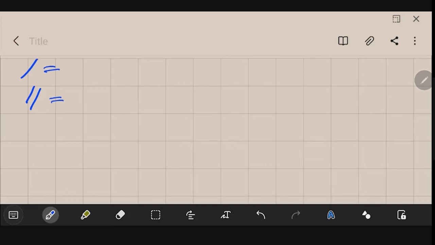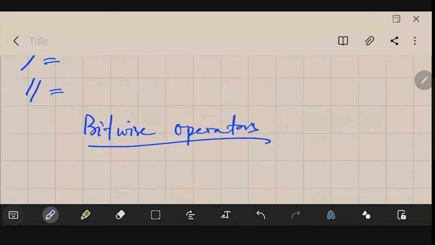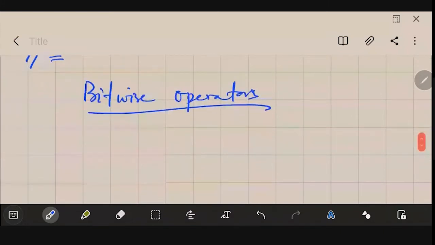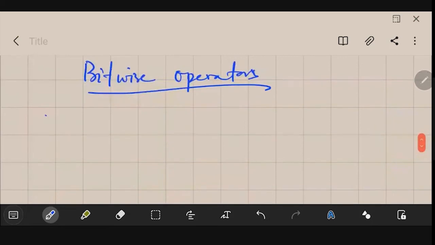Then, besides that, the next set of operators are your bitwise operators. As the name implies, you have to do bitwise operations like AND, OR, XOR. This is your binary AND: if you give an ampersand symbol, that is the binary AND operation.